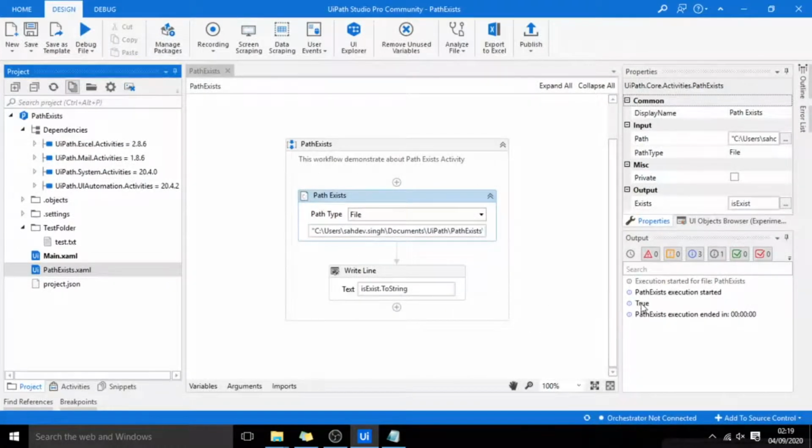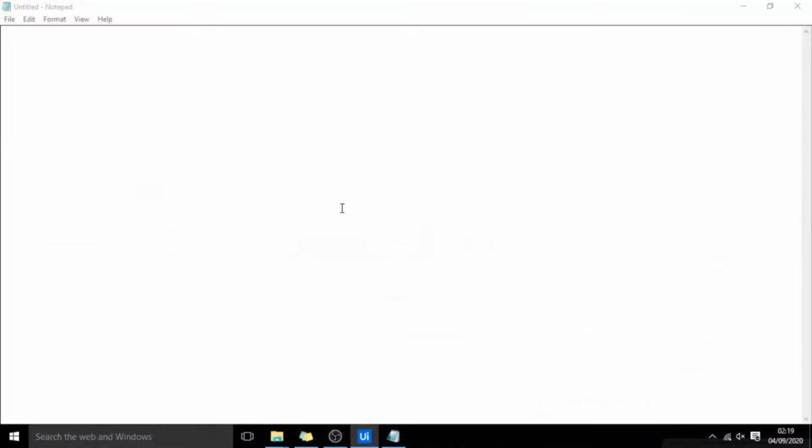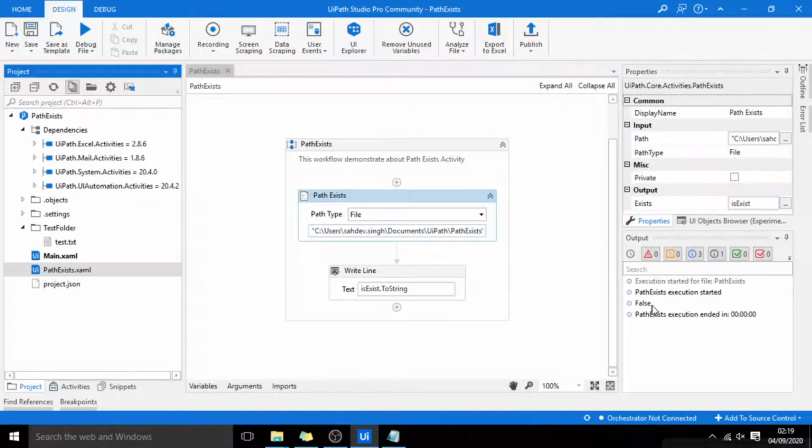This time again I am getting true, means this file exists over there. Now I'll make it as test2.txt. I'll execute. This time I am getting false, means this file does not exist.